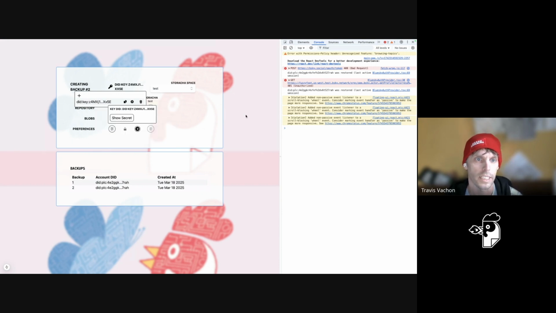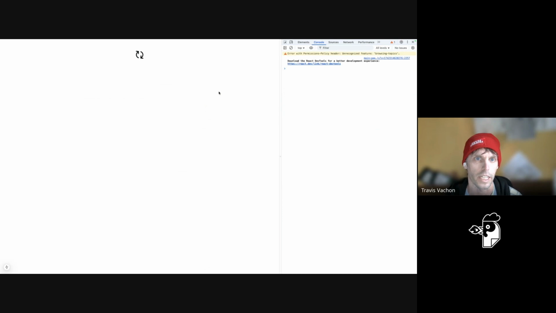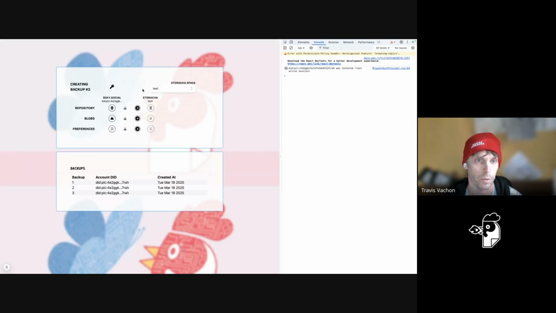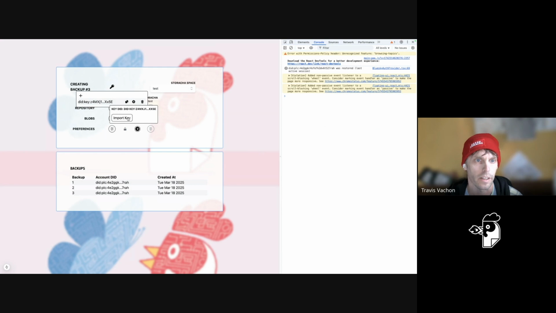What's neat about this is that the actual key itself is stored in memory. So if I come back, I am indexing it in XDB. I'm storing this DID there. But if I try to look at the key, there isn't one. There's no key attached to this. And what I have to do is import that key that I just saved. And now I can see the secret. Great. And now I can use it for encryption.